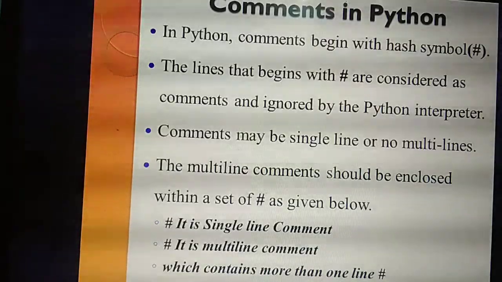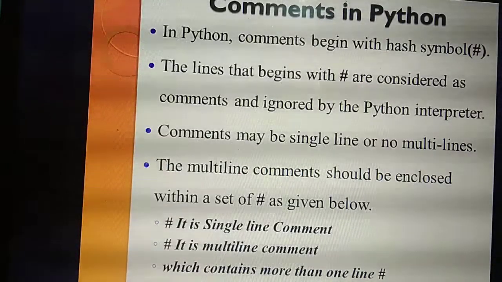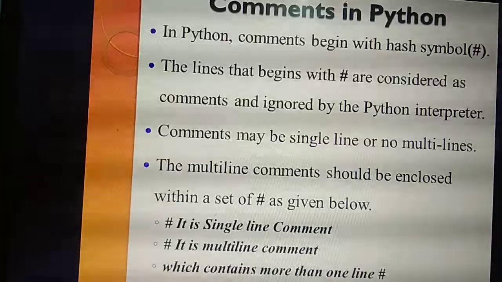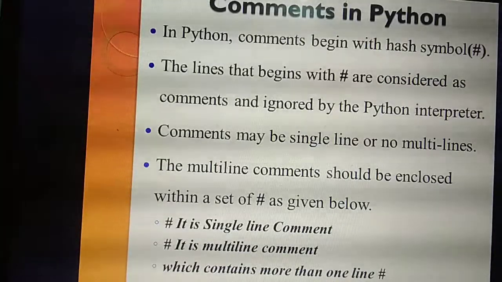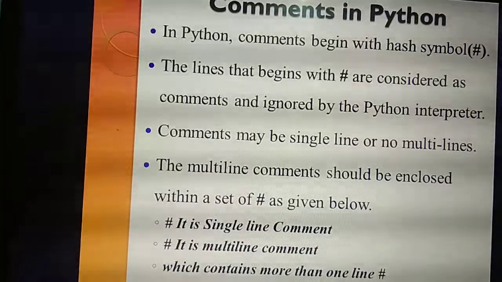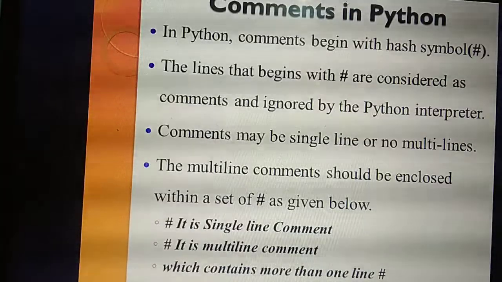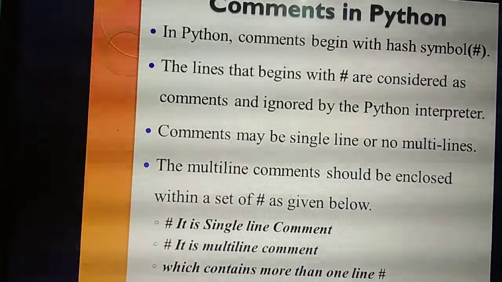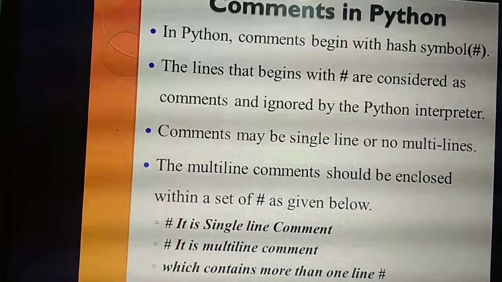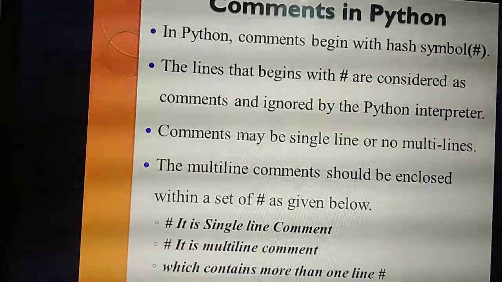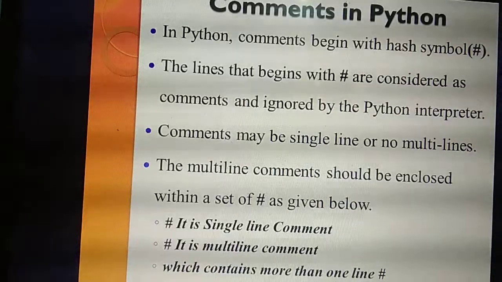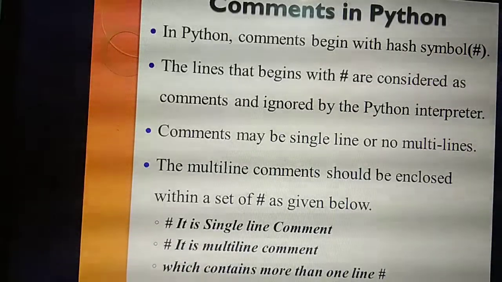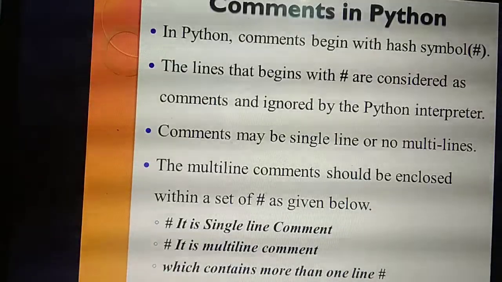So in the program, the lines beginning with the hash symbol mean that the compiler or interpreter won't consider that line as a programming line. Okay. So what's the meaning of that? Lines beginning with the hash symbol in Python. Which programming language are you studying? Python. So does Python have an interpreter or a compiler? What's the difference between interpreter and compiler?